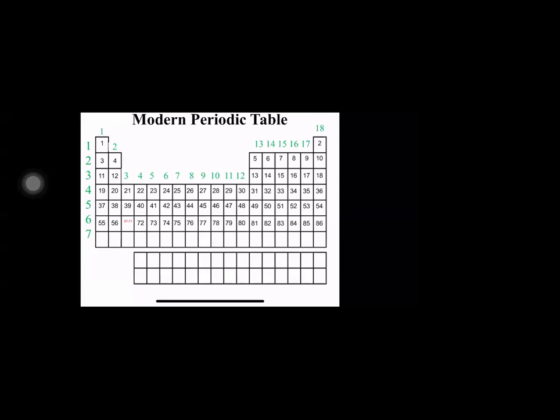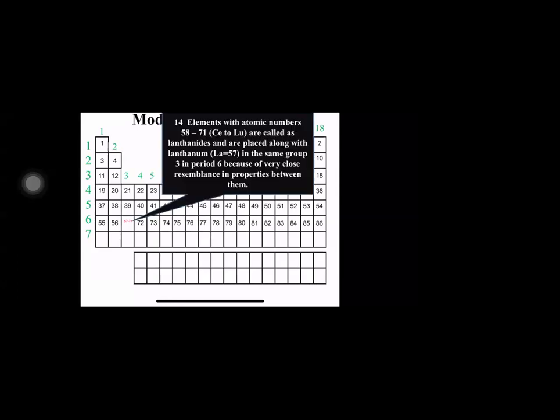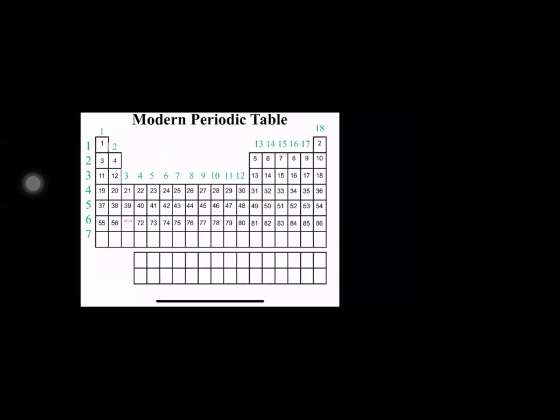If you observe the table carefully, can you see the additional rows at the bottom of the table? If you have understood, those rows are made for the elements which are missing in the 6th period. In group 3, the 57th element is placed there. The remaining 14 elements are placed at the bottom of the periodic table. And because they are very similar to lanthanum, this is called the lanthanide series.